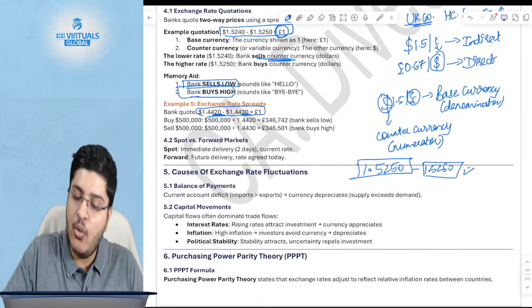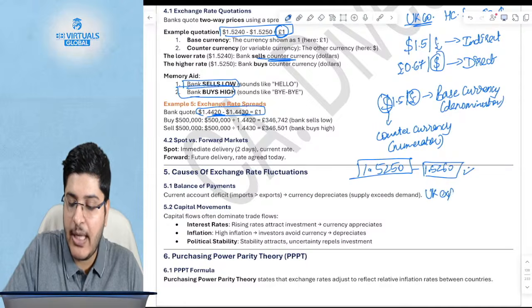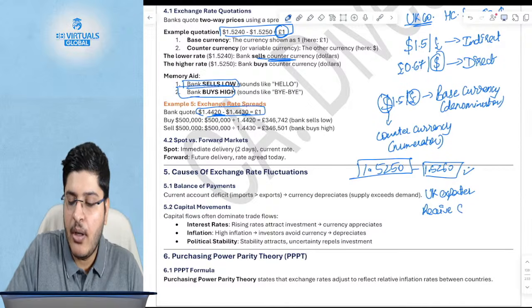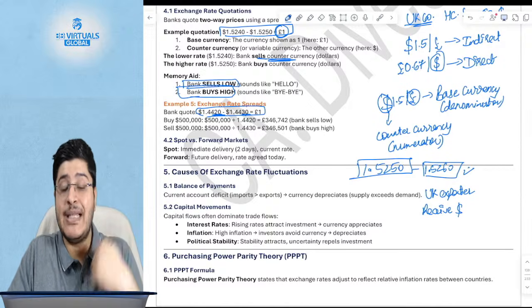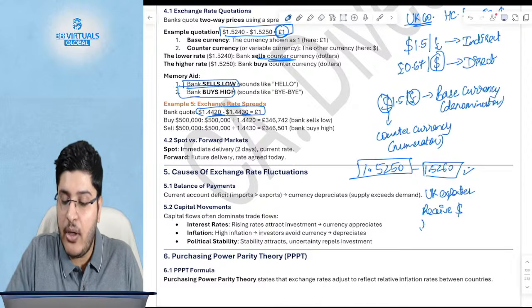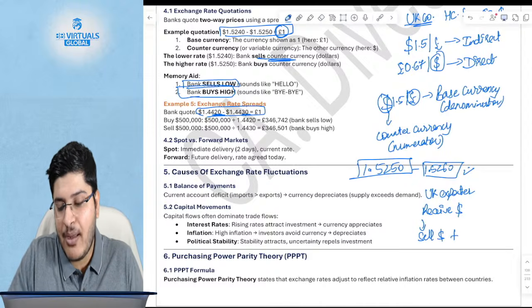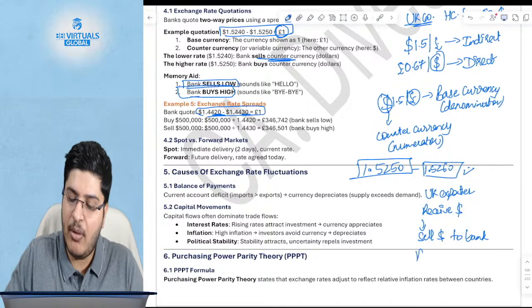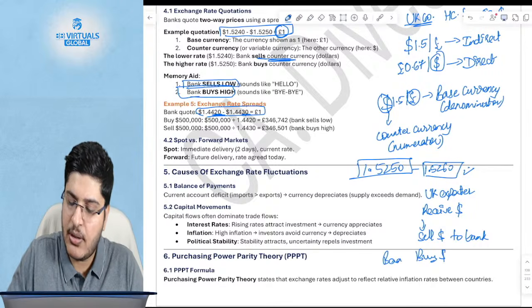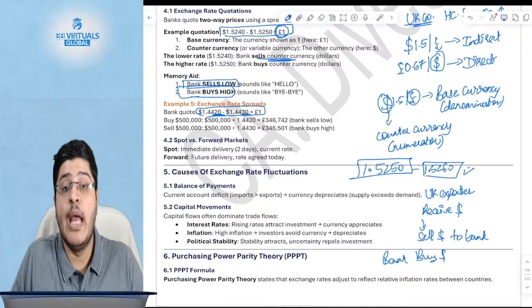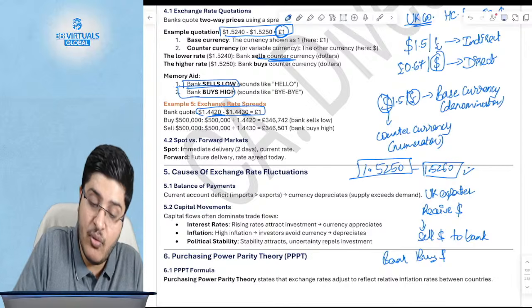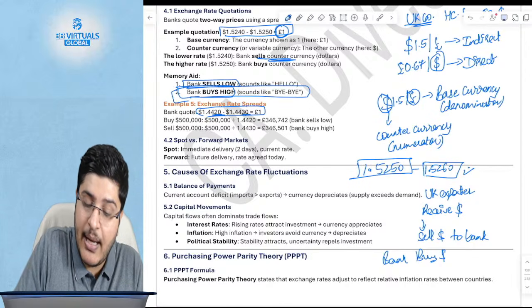Okay, if you are a UK exporter, you will receive dollars. Then when you receive the dollars, you sell dollars to the bank. When you sell dollars to the bank, the bank will buy the dollars from you. This is the bank buying dollars. If the bank buys the dollars from you, the bank will always buy high. Sell low, buy high. So you have to use the right hand side rate, buy high.